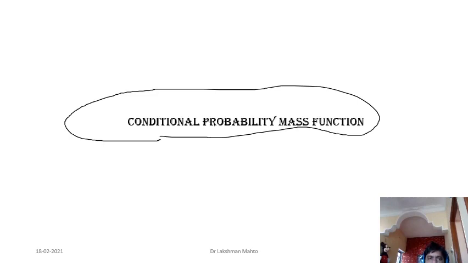Likewise, what we had already discussed in conditional probability, a similar concept also comes with respect to a conditional mass random variable as well. We have a random variable here, and regarding that random variable we have partial information. We have a random experiment and partial information. Based on that, we can't introduce the probability mass function directly, but we can introduce the conditional probability mass function. That is the concept.